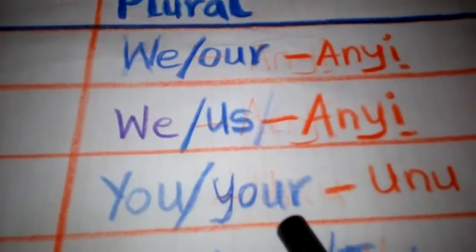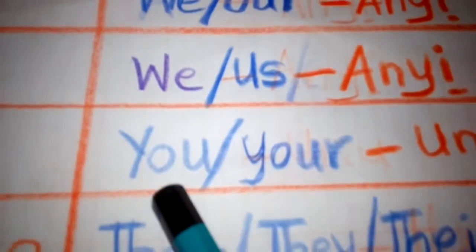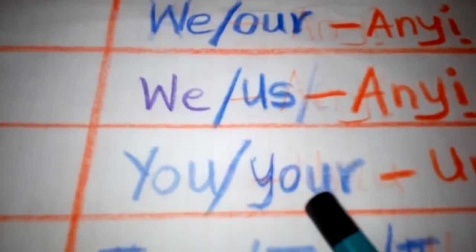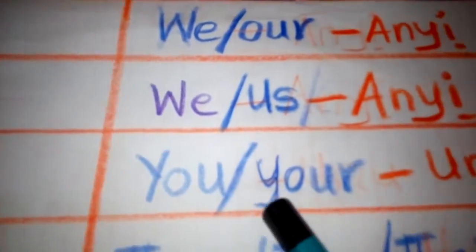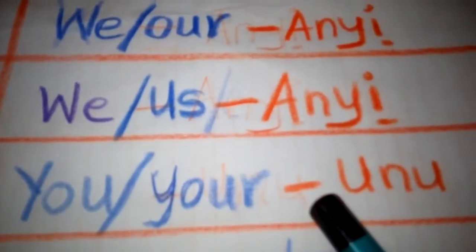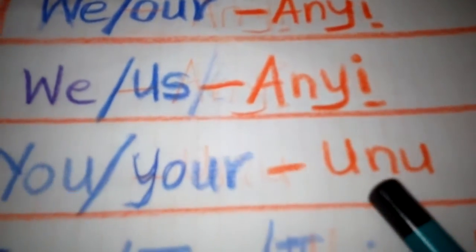The plural is unu in Igbo language. The plural is you or you are, you as a plural and you are as a plural in English. In Igbo language it is unu. That's more than one person.